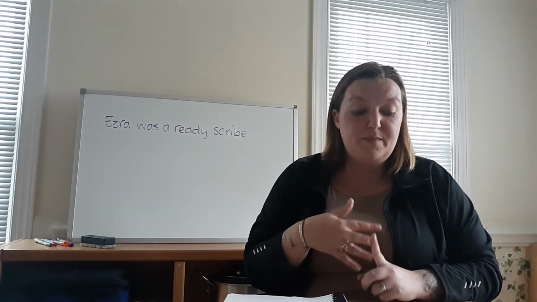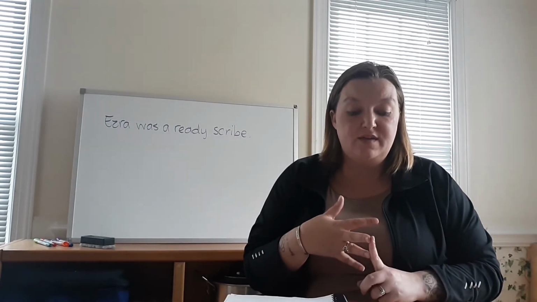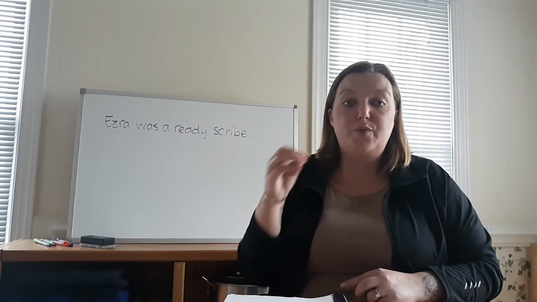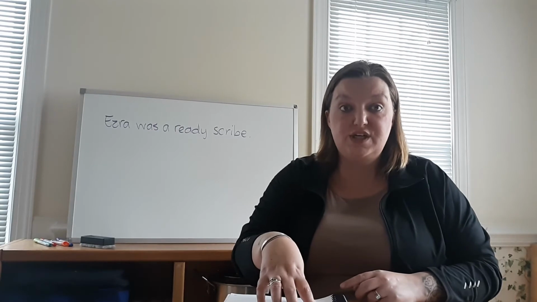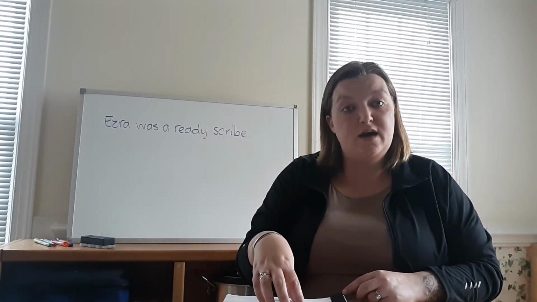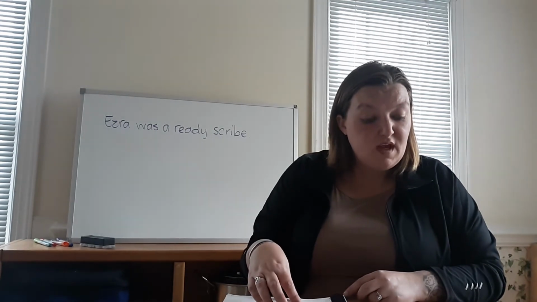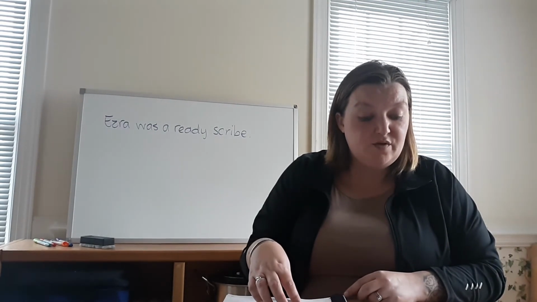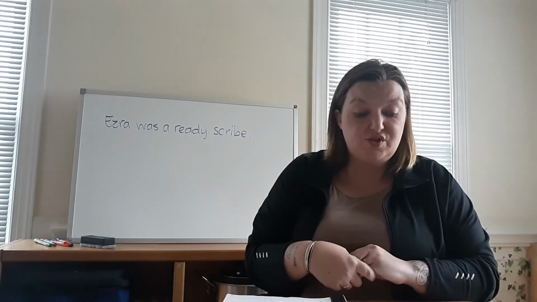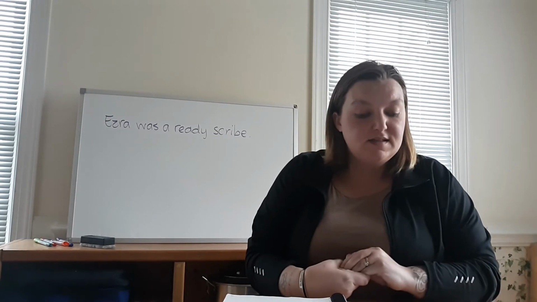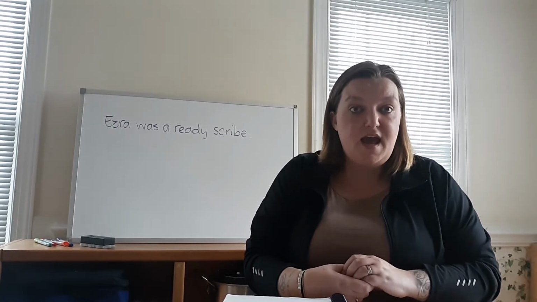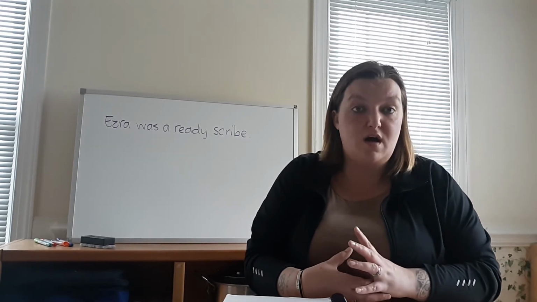An object of a preposition is a noun or pronoun that completes a prepositional phrase. So we were talking about that earlier. Your prepositional phrase has your preposition, your object, and any modifiers. So your object is going to be a noun. For example, Chris entered the room and sat down in the first chair. Well, right off the bat, I know that we have a prepositional phrase because I see the word in. So in the first chair is our prepositional phrase, and chair would be your noun object.